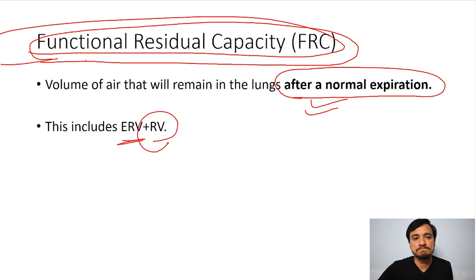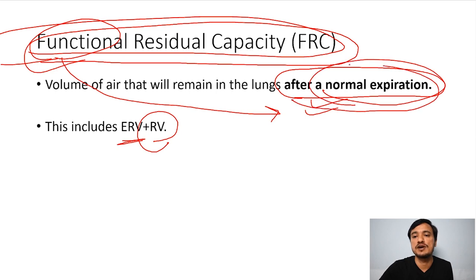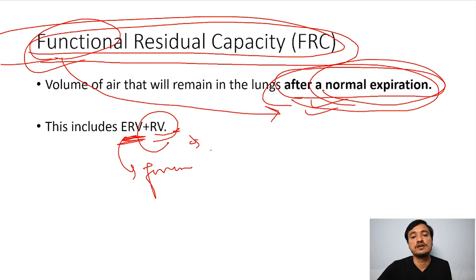Just remember the word functional, which means after normal expiration. Residual volume is what remains after forceful expiration, and functional is what remains after normal expiration. The volume of the air that will remain in the lung after normal expiration is called functional residual capacity. It includes expiratory reserve volume, where the forcible expiration comes, plus residual volume, the involuntary air present in the lung.